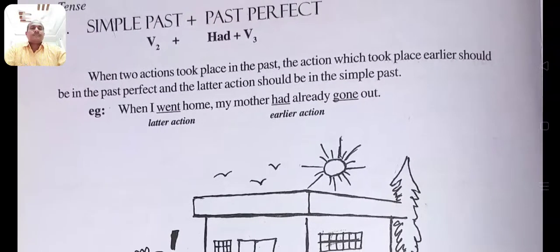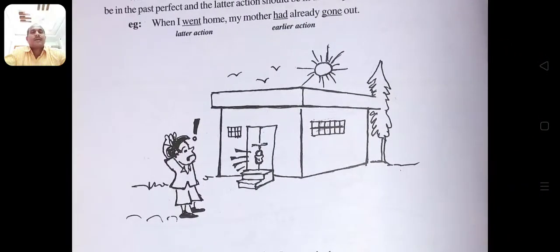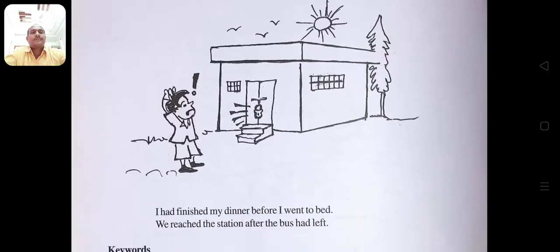Example, when I went home, my mother had already gone out. What is the earlier action and latter action? My mother had already gone out is the earlier action. That's why we used the past perfect tense. The latter action was I went home. That's why we used simple past tense. When I went home, my mother had already gone out. This is the image for this sentence combination.